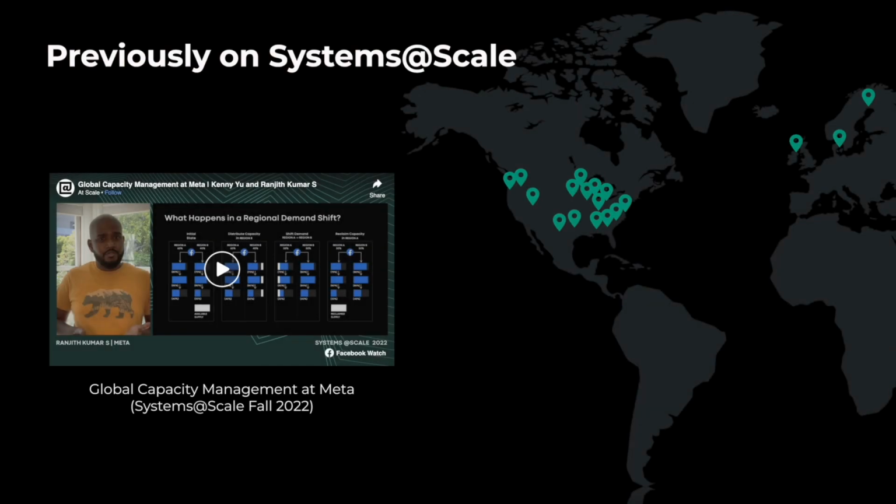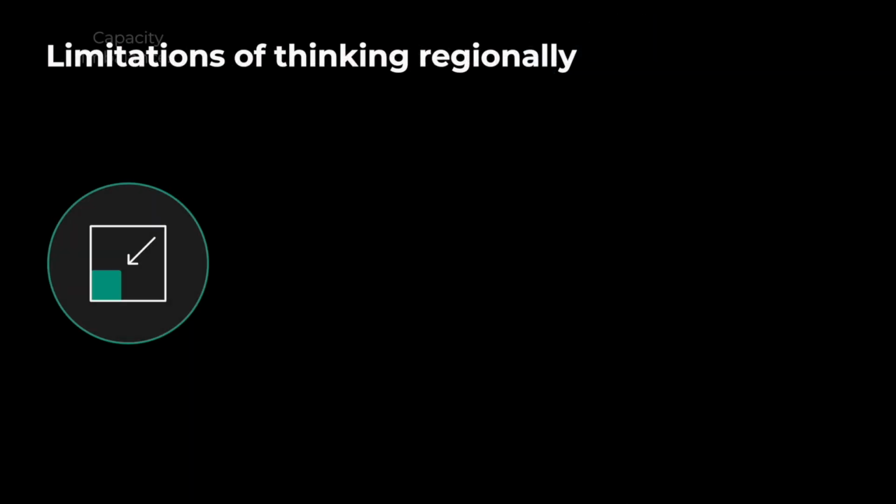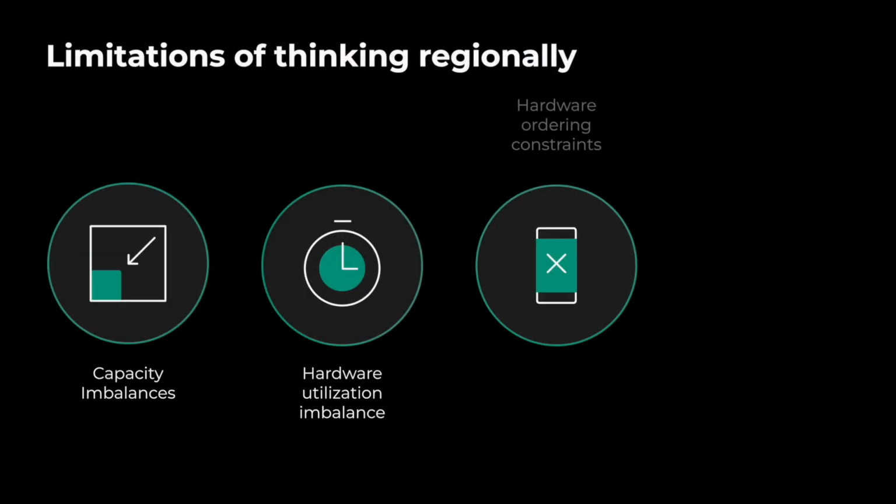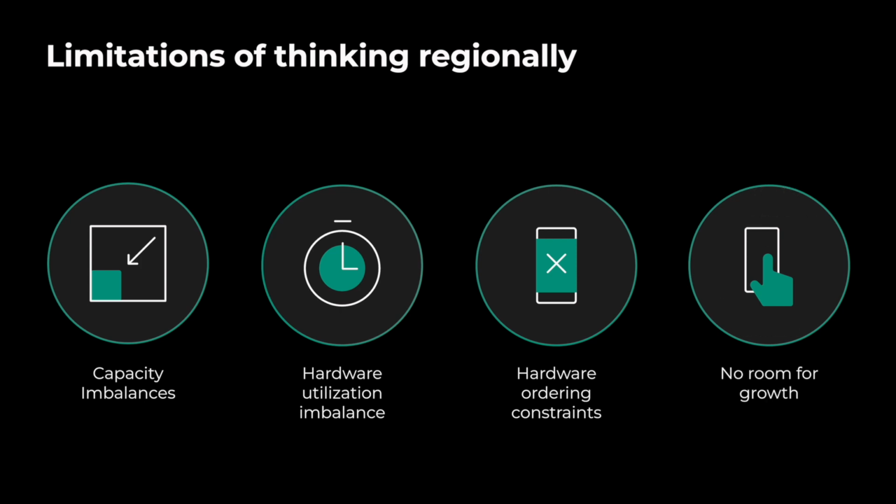Flux was briefly introduced at last year's At Scale, and today we'll be diving deeper into the details of how it works. Let me first reintroduce the problem. So Meta currently operates over 20 data centers around the world. But the existing capacity management systems operated at the region level, and as a result, service owners tend to reason about their capacity on a per-region basis.